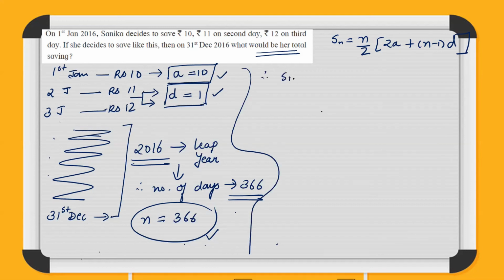So Sn is equal to 366 divided by 2, into 2 into 10 plus 366 minus 1 into 1. Let us solve this now.